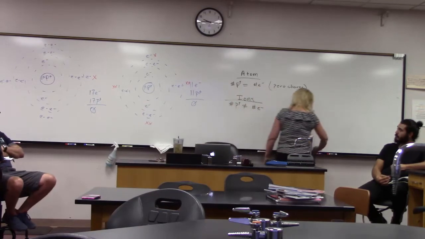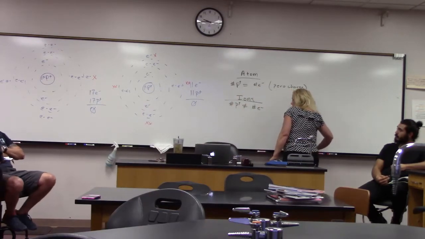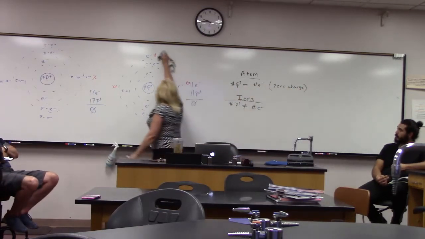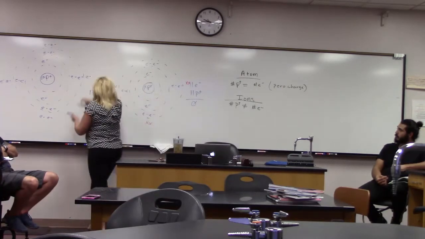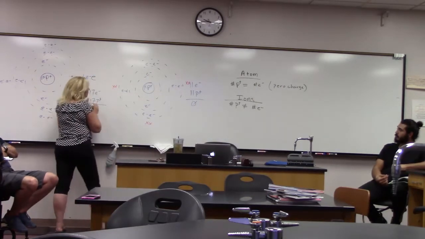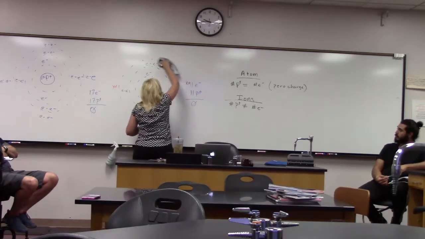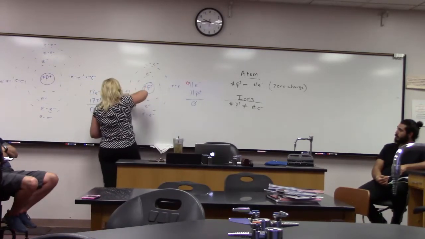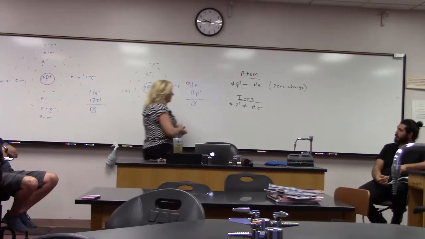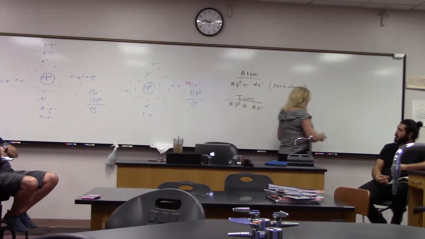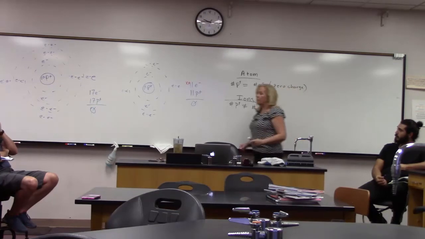So if we take the 1 electron here, okay, and we're going to put it right over here. Now, this outermost orbit doesn't exist because there's nothing in it. So I'll just erase this. Okay, now look at what happened, though, to the balance between electrons and protons.